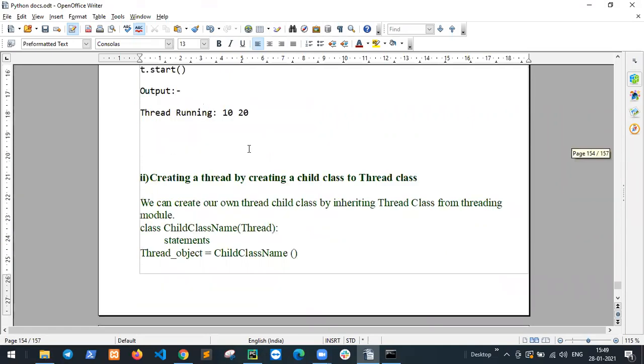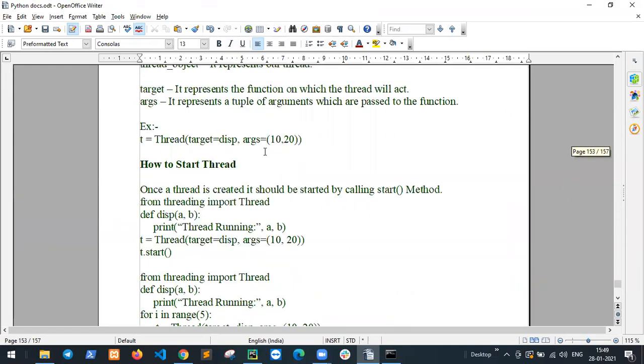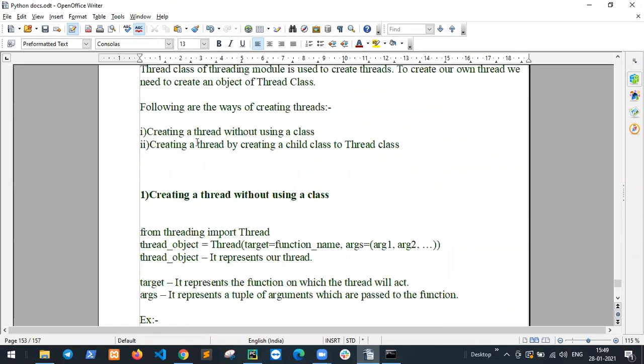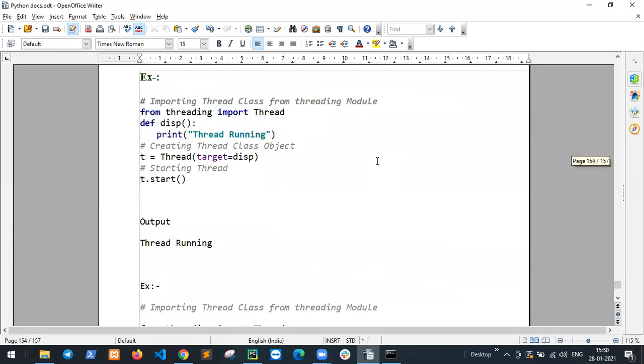10 and 20. Second is creating a thread by creating a child class of the Thread class. This is important.